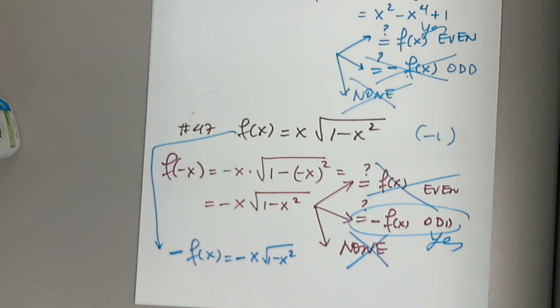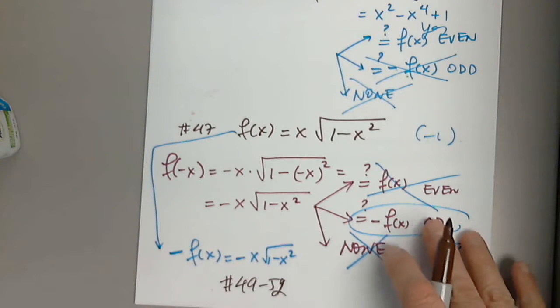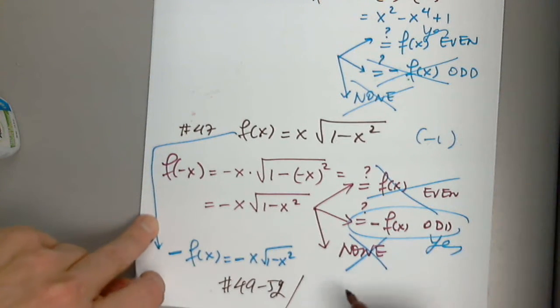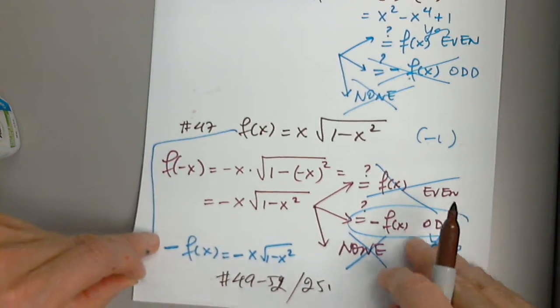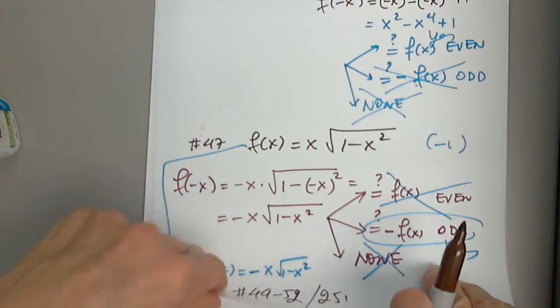Okay, so let's choose a problem now. Any problem you want from 49, 50, 51, 52, and let's go through all those questions. So 49 through 52. 51 it is. So these are all on page 251. And we picked 51. So let's look at 51.